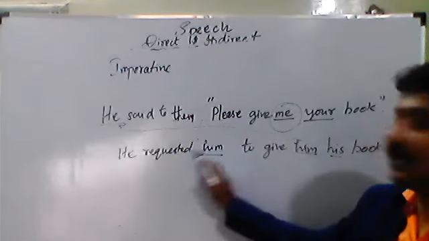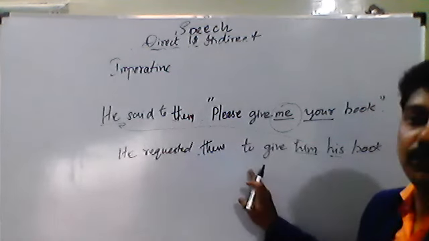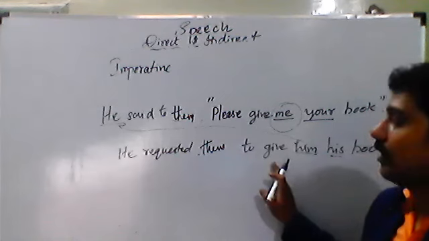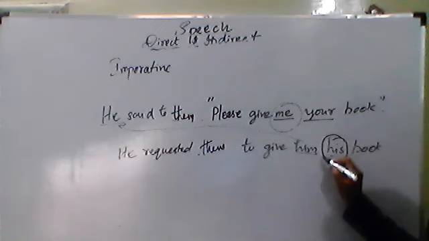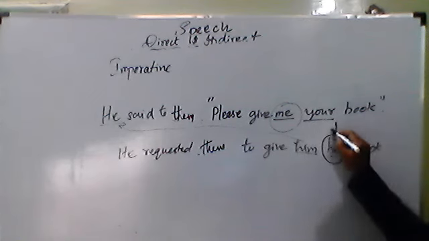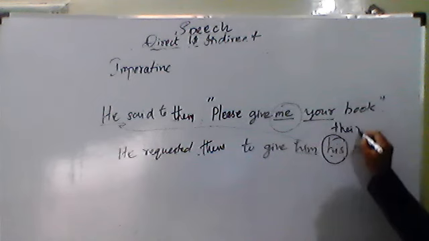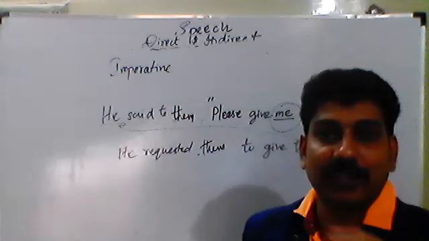He requested them to give him, and this his will be changed into their. So this is the small change that happened here.